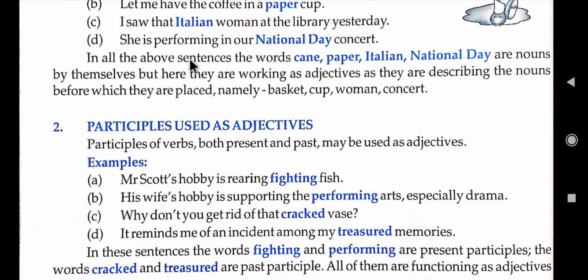In all the above sentences, the words cane, paper, Italian, National Day are nouns by themselves. But here they are working as adjectives as they are describing the nouns before which they are placed, namely basket, cup, woman, and concert.